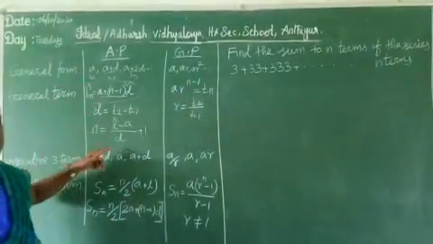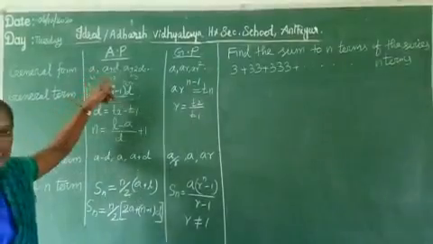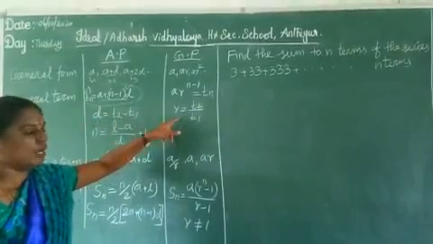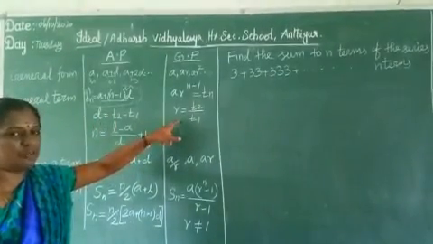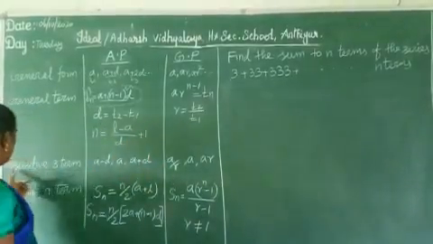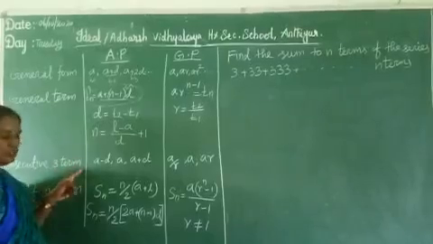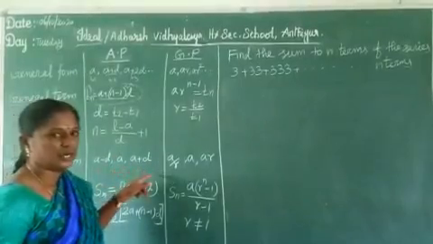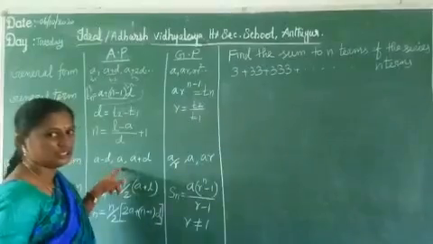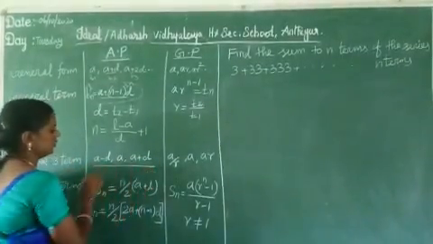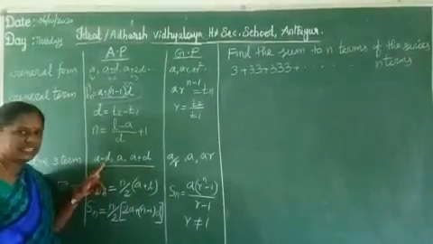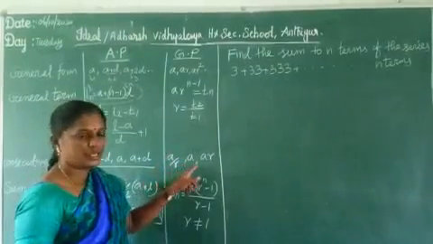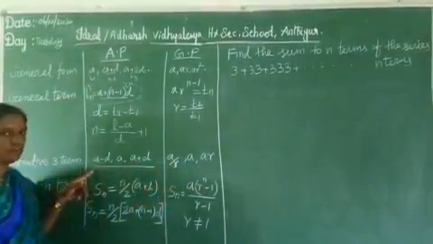So these are two more types of questions. A sequence is given and you want to check whether it is an AP or GP, using the common difference and the common ratio. That type of question is 2 marks. And next, consecutive 3 terms. Suppose the sum of consecutive 3 terms of an AP and the product of the 3 terms are given. What are the consecutive 3 terms? A minus D, A, A plus D. The same in GP: A by R, A, AR. This type of question is 5 marks.